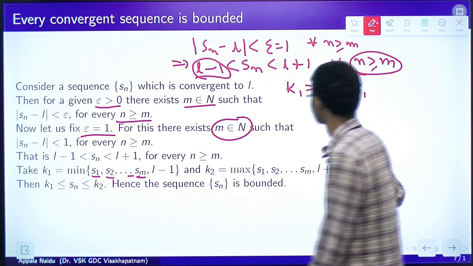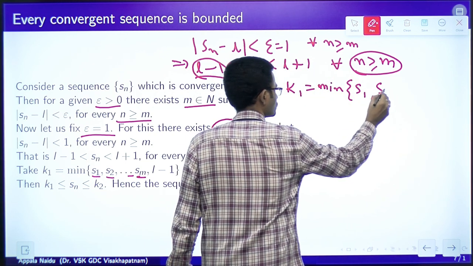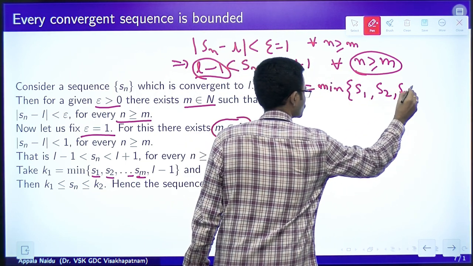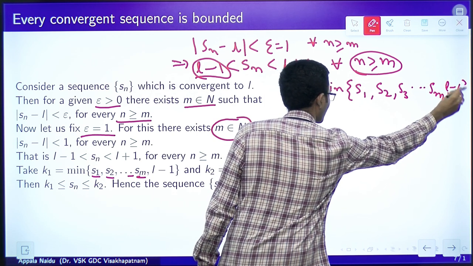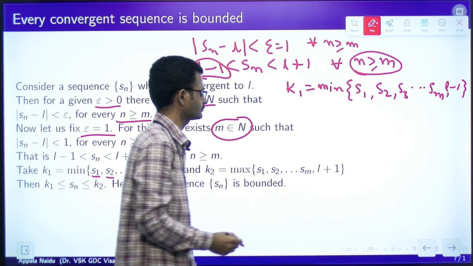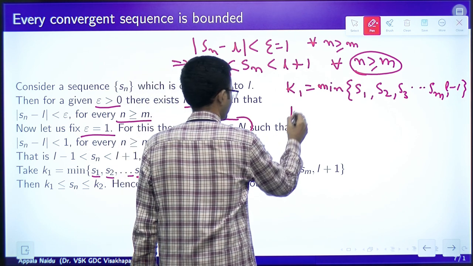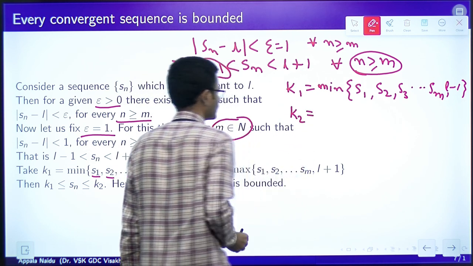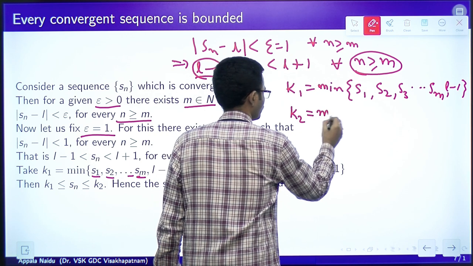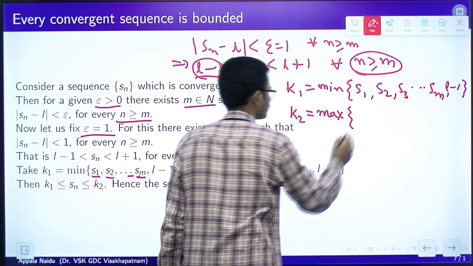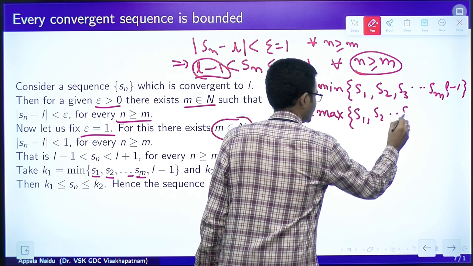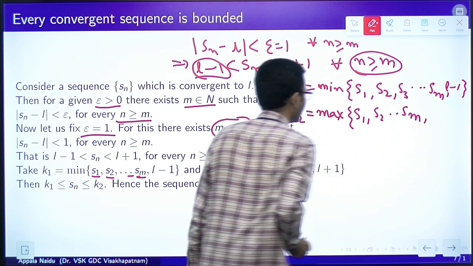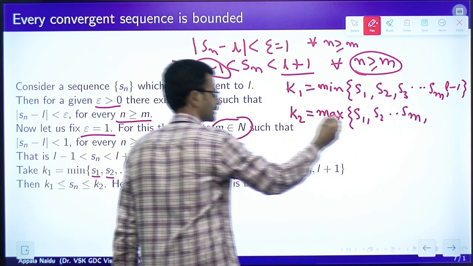K2 we will take as the maximum of S1, S2, and so on up to Sm, and this upper bound L plus 1.